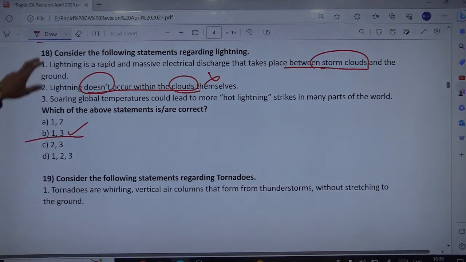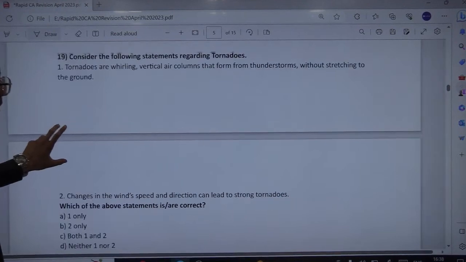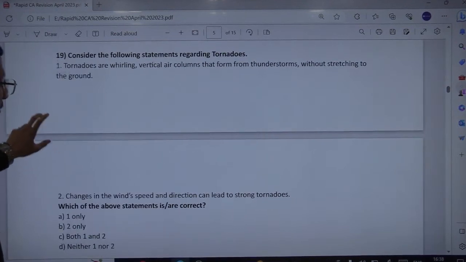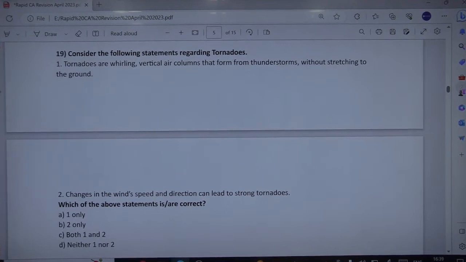Okay. Next is about tornadoes. Currently we are experiencing cyclone Biparjoy in the Arabian Sea, and it made landfall yesterday in Gujarat. All of these are consequences of global warming and all.